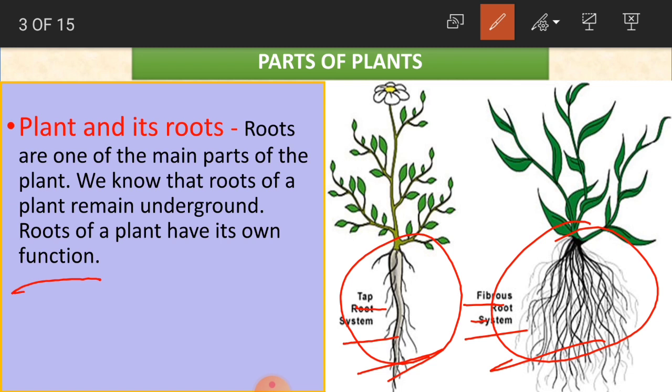The tap root system has a thick, single main root. Fibrous is like a bunch of roots, a number of roots coming from the plant. Here it is just one single thick main root from the stem. Here, a bunch of roots. We will learn in detail about them.